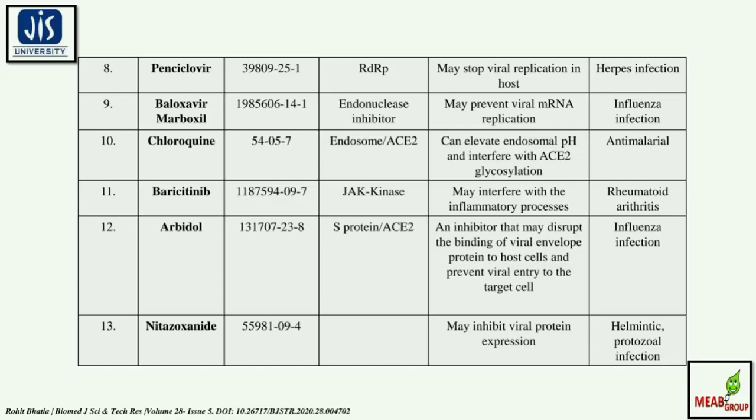Similarly, there are many other drugs used for rheumatoid arthritis, influenza infection or protozoal infection, and they can also be repurposed because they have similar targets like JAK kinase and S protein ACE2. Their molecular mechanism is that they act as inhibitors that may disrupt the binding of the viral envelope protein to the host cells and prevent viral entry to the target. Similarly, they may inhibit viral protein expression as such.